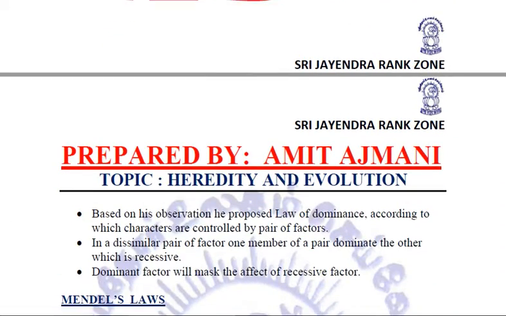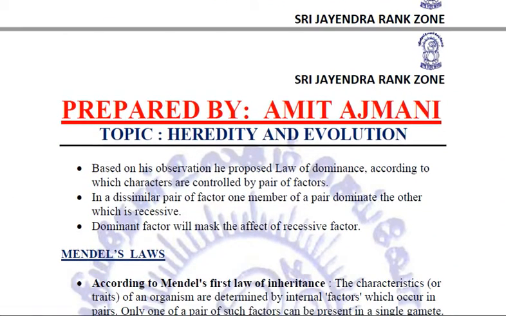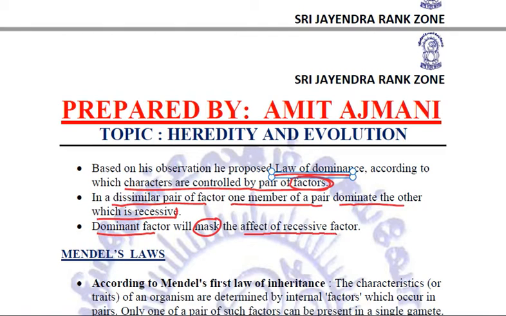Now, based on his experiments and his observations, he proposed various laws. The first law was the law of dominance. This law of dominance stated that characters are controlled by pairs of factors. These factors are today known as genes, right? When we are talking about a dissimilar pair of factors, then one member of a pair will dominate the other one, which is recessive. And this dominant factor will mask the effect of the recessive factor.